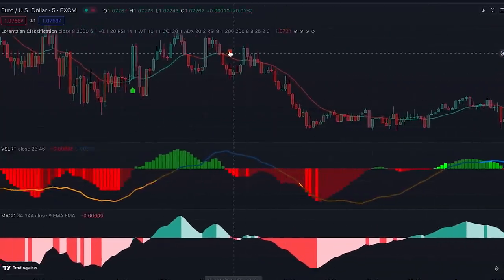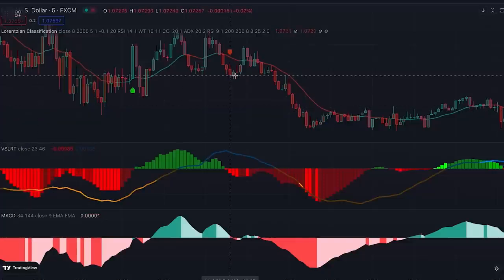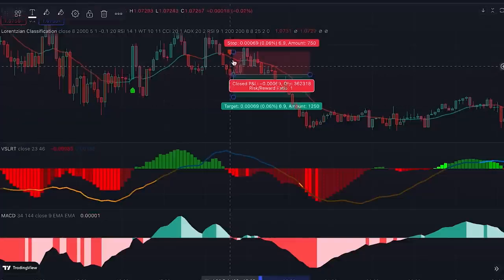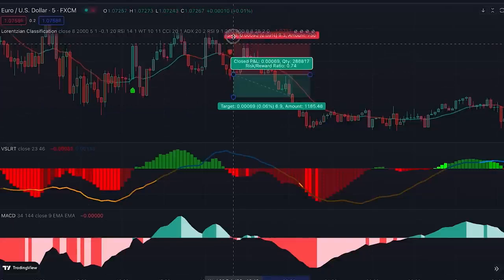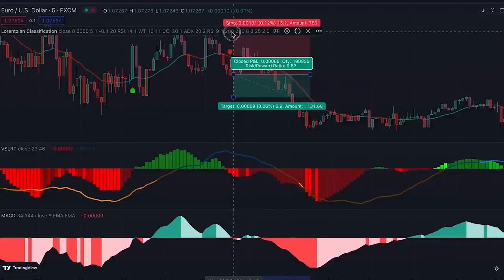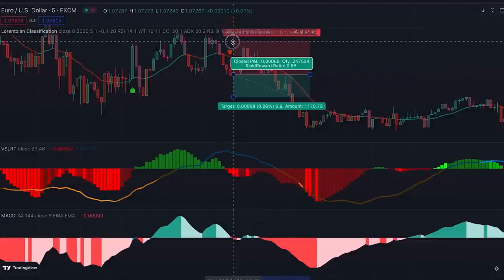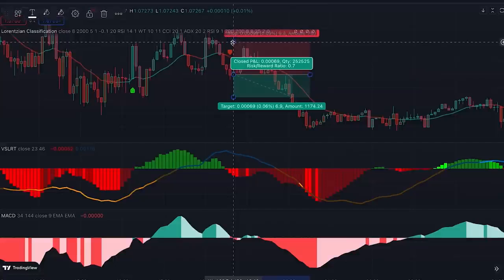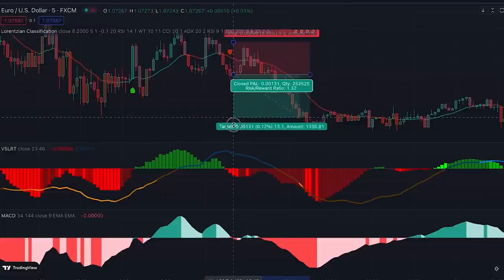Here we have a sell signal and both of the histograms are red, so we can enter a short position at this point when this new candle is opened. The stop loss for this trade is placed above the previous swing high, but for cases like this where it becomes far from our trade entry, we can set it lower because this is a scalping strategy and the stop loss is set tighter compared to other types of trading strategies. And for this trade, you can see that the price came down to this point.